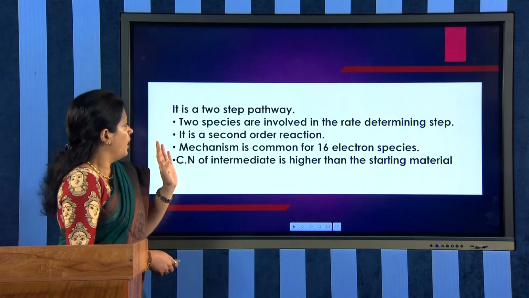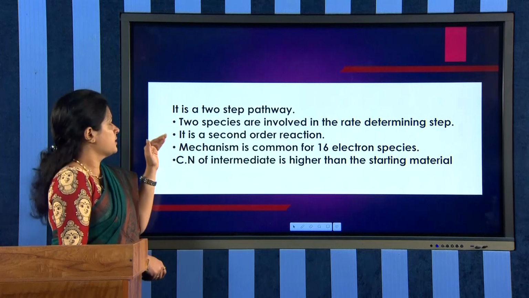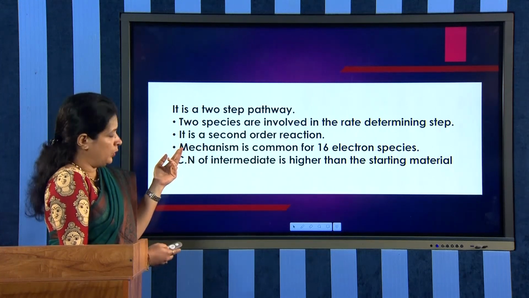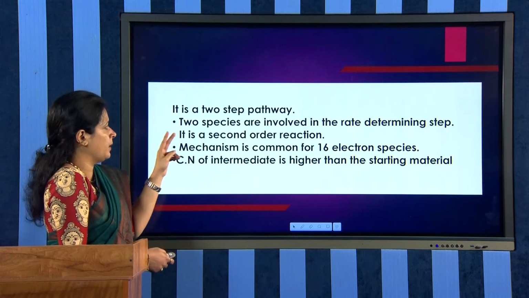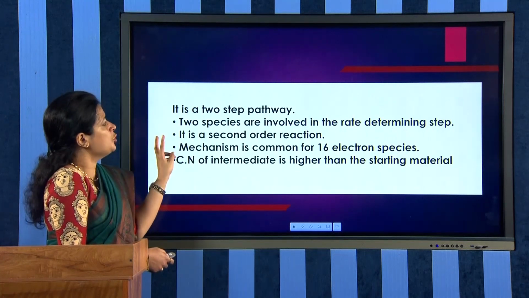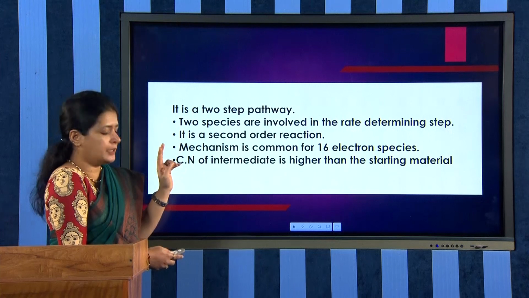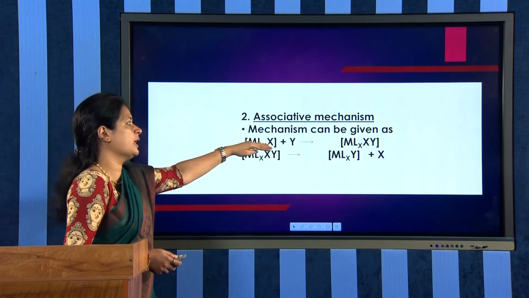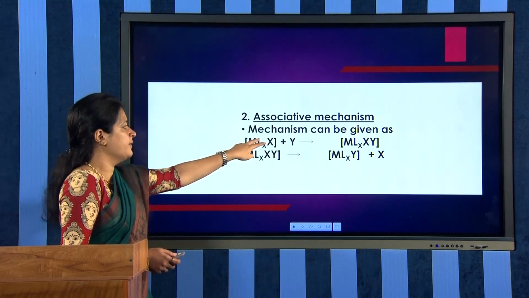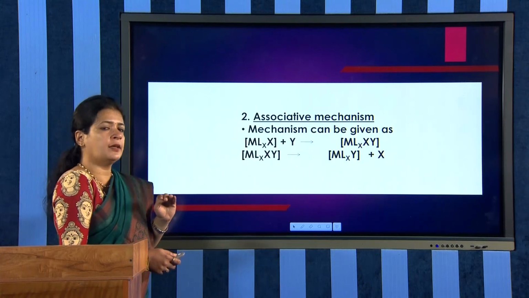What are the characteristics? It is a two-step pathway, because we have two steps involved. And two species are involved in the rate determining step. Why? Because this first reaction is the slowest step. In the first reaction, how many species are involved?